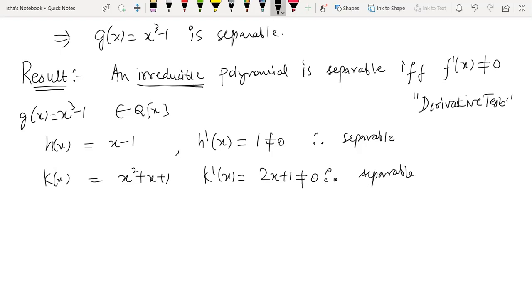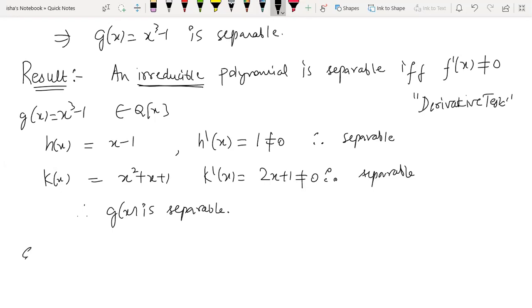Obviously it's becoming zero somewhere. This non-zero means it should not be identically zero, meaning the derivative should not always be zero. Any non-zero polynomial or constant we will consider in the category of non-zero. So therefore separable, therefore g x is separable. So this derivative test can be helpful in many places. I'll give you more examples, because this polynomial was simple, you checked it by definition too and got the answer easily. But in some examples it is beneficial to use this derivative test. I will show you how.